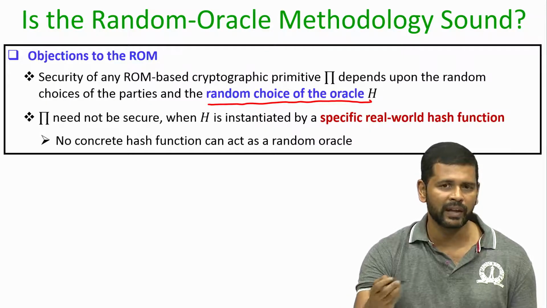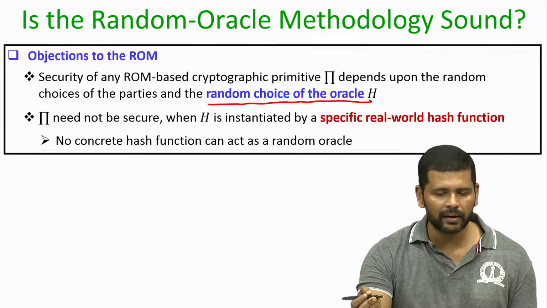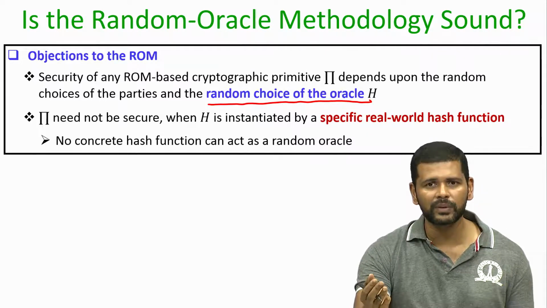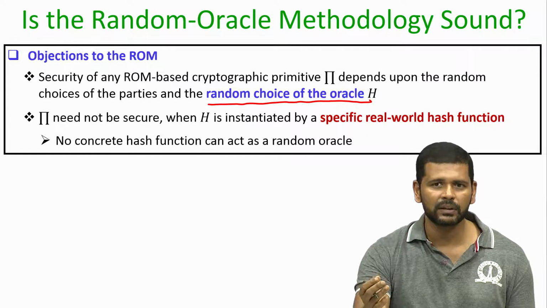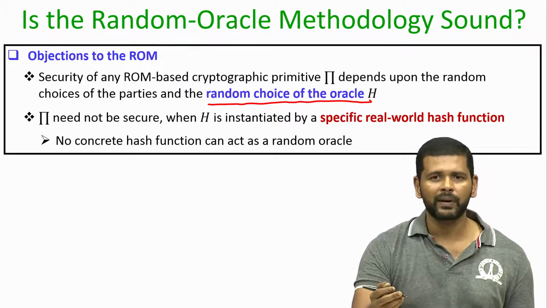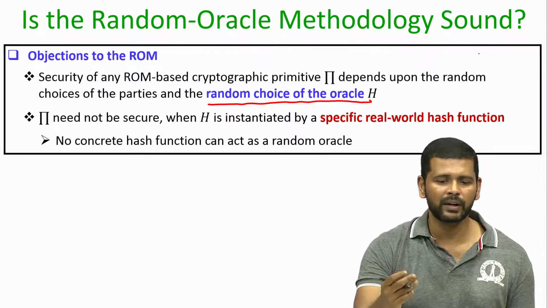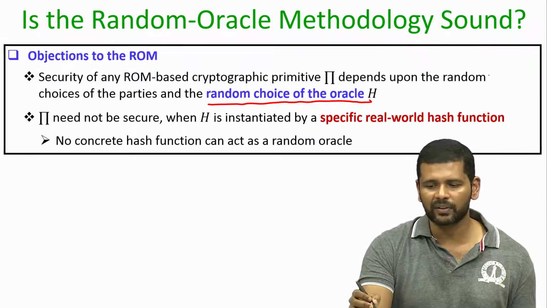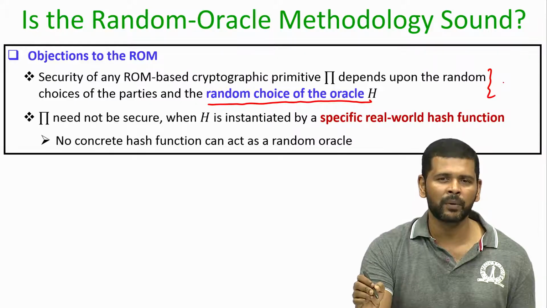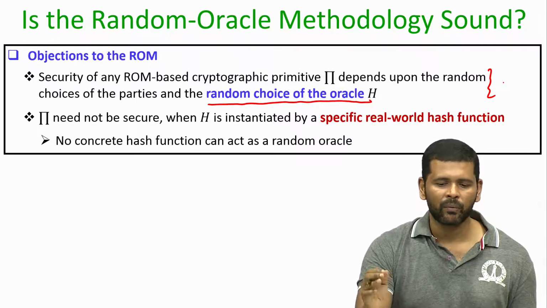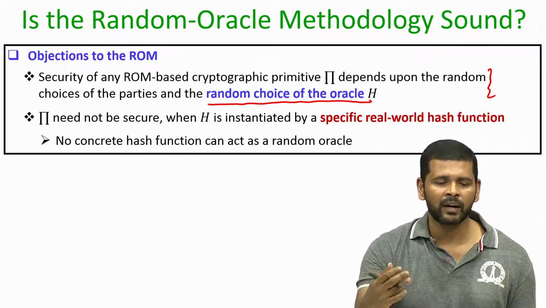First of all, none of these hash functions behave like a truly random function, and even if we assume that they do, we cannot prevent the adversary from seeing into the code of the underlying hash function. It will know the full details of the hash function, whereas the security proof that we give in the random oracle model depends upon what specific underlying random oracle we are using during the instantiation of the primitive pi.